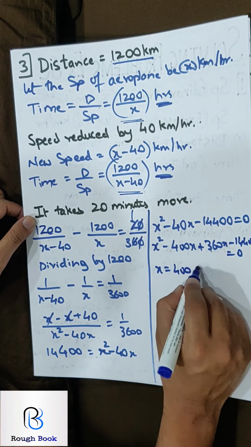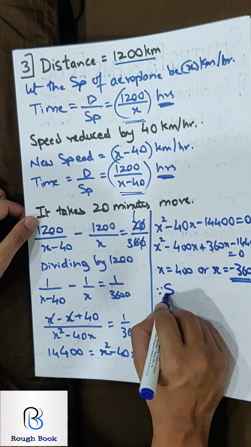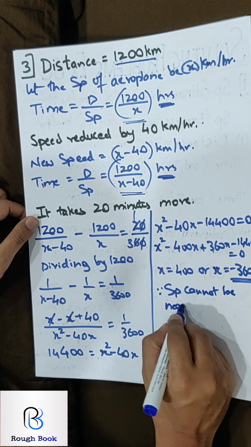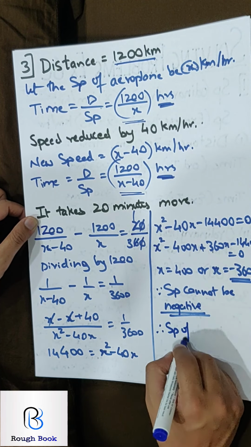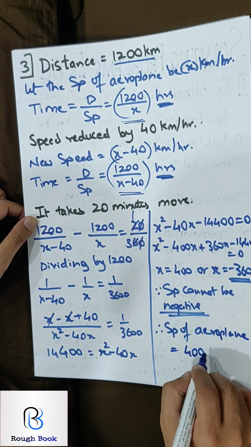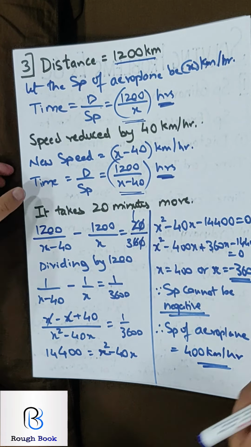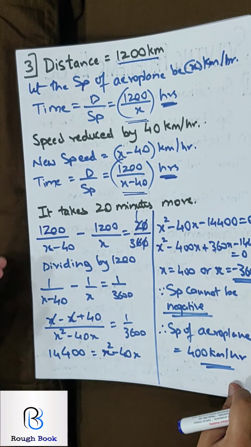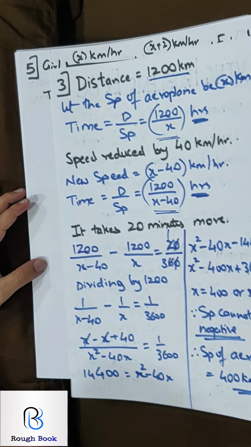So my answer will be x is 400 or x is minus 360. Since speed cannot be negative, therefore your answer is 400. So therefore speed of aeroplane equals 400 kilometers per hour. Please don't forget to mention the unit. And I told you last time also that since it's an aeroplane, the speed has to be slightly higher. So here you see 400, which is a decent speed for an aeroplane.